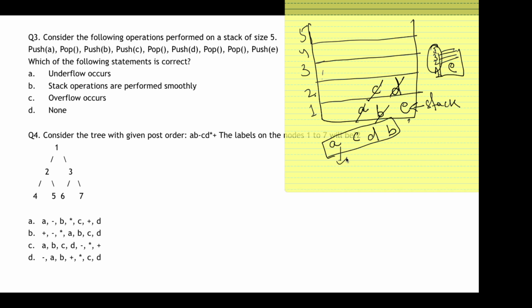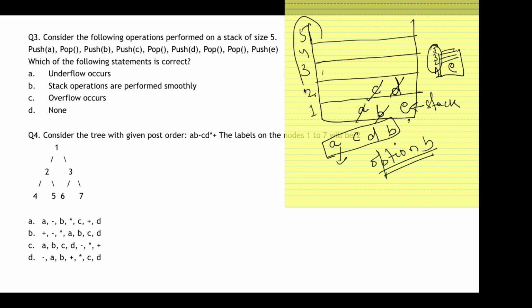So now which of the following statements is correct? Underflow occurs. No, there is no underflow. Stack operations are performed smoothly. Maybe we'll consider the other option as well. Overflow occurs. No, overflow also doesn't occur. So none can't be an option. So my answer is option B. Okay, option B, that is, stack operations are performed smoothly.